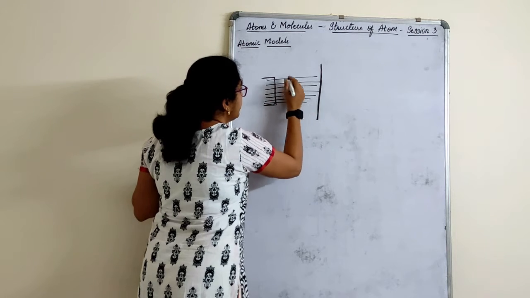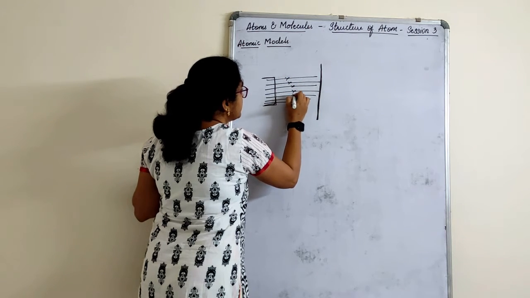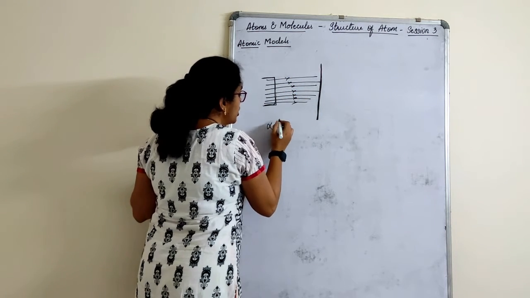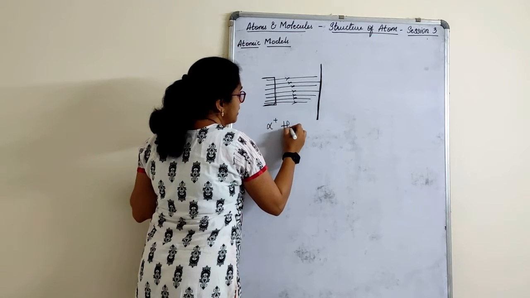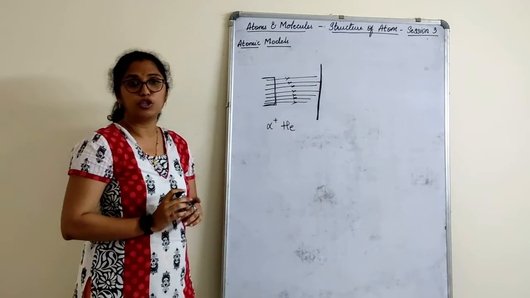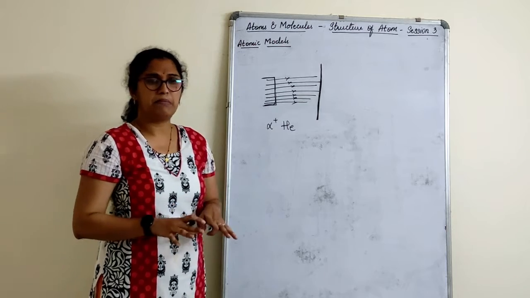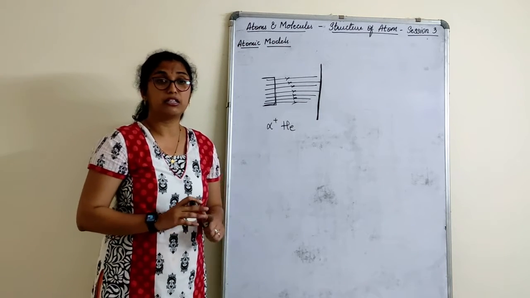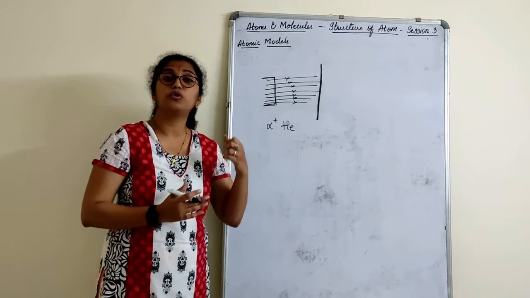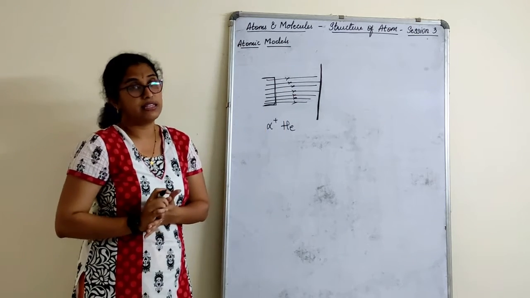Now, what are these alpha rays? Alpha rays are positively charged particles. They are nothing but helium particles, what you can see. Just remember that they are positively charged particles. If you want to go in depth, you will study it again in higher classes, children, as I have told you.